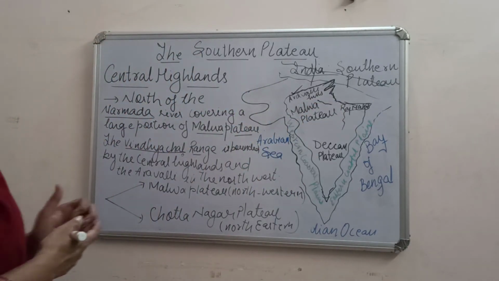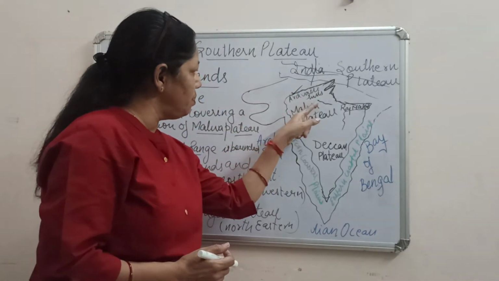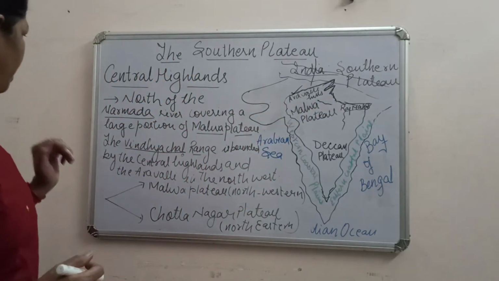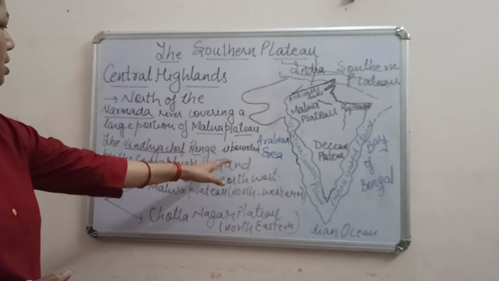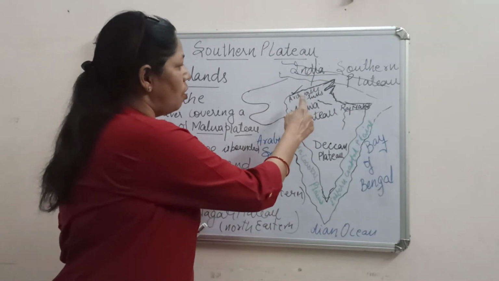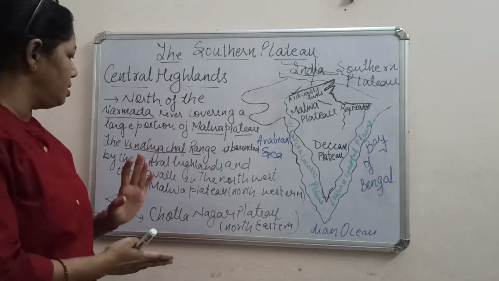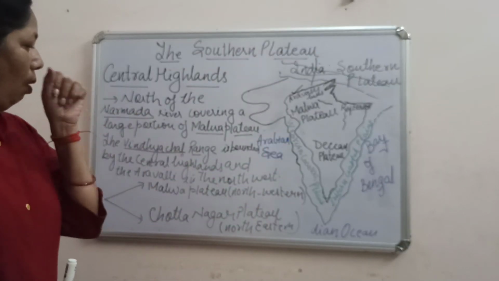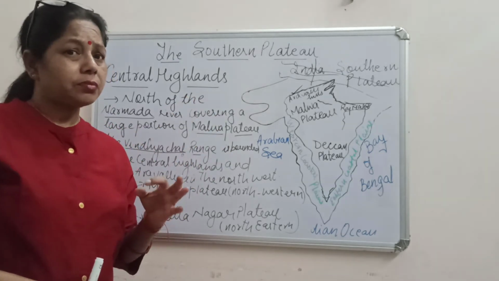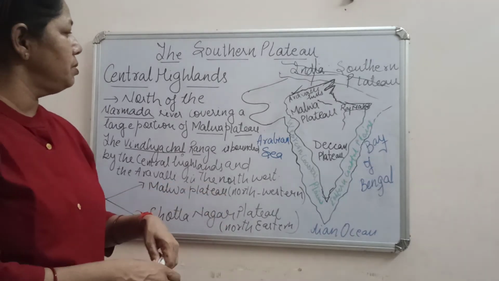Fine. So the Narmada river is covering a large portion of this Malwa Plateau. You see, the Narmada river is here. Whereas the Vindhyachal range is bounded by the Central Highlands and the Aravalli in the northwest. Clear? So this is the location of the Central Highlands, and it is further divided into two subdivisions. What are those subdivisions? One is the Malwa Plateau. This is the Malwa Plateau.